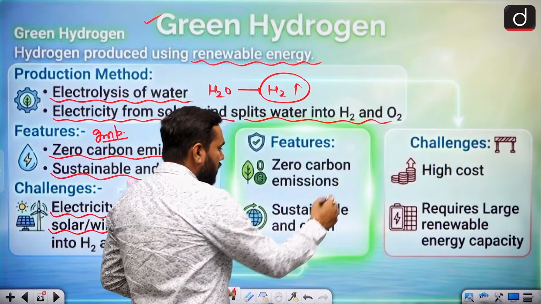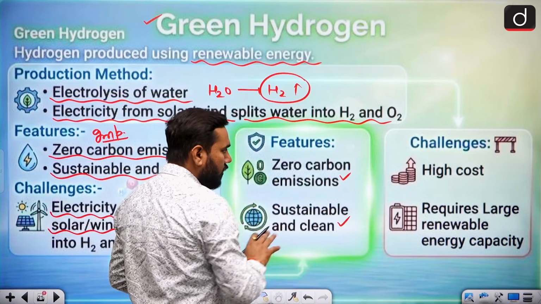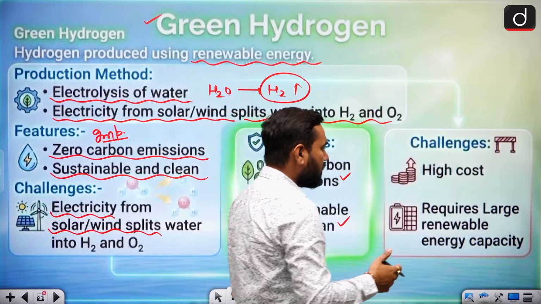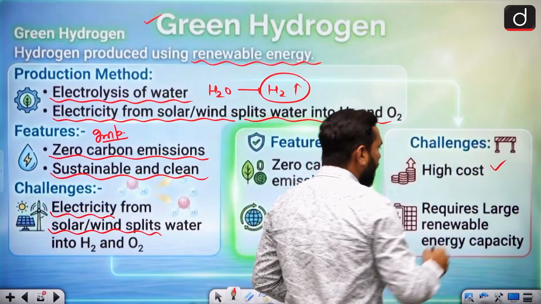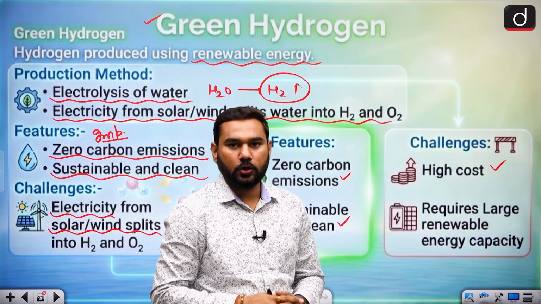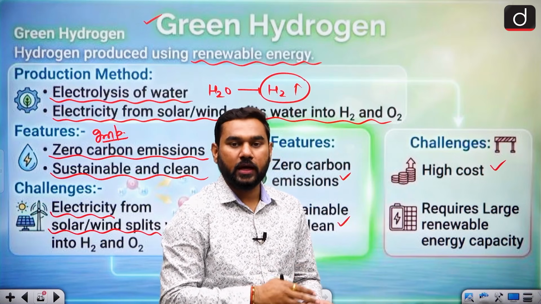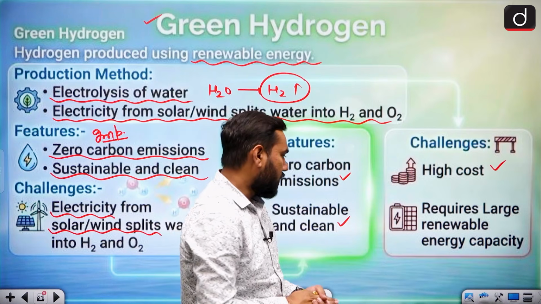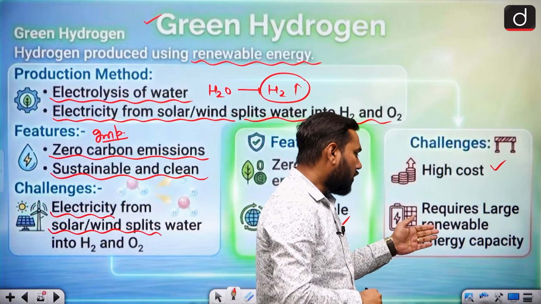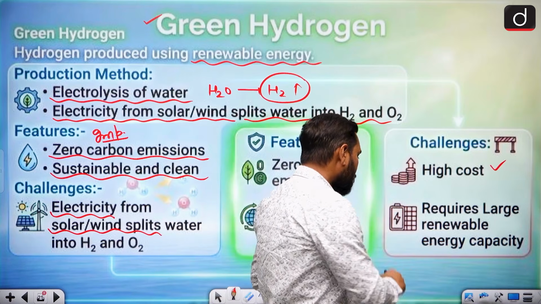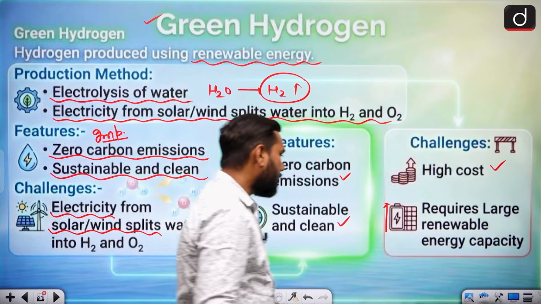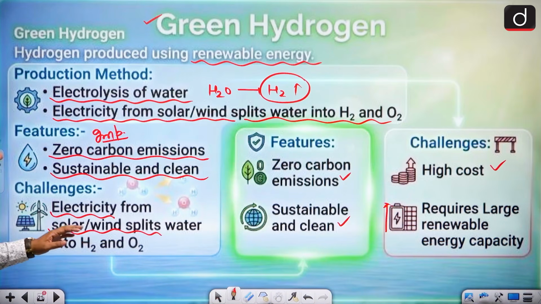The feature is zero carbon emission and it is most sustainable, but the problem is high cost. This can be 3 times costlier than the normal CNG that we have. It requires large renewable energy capacity, so we want to develop this kind of capacity. This is the problem with your green hydrogen.